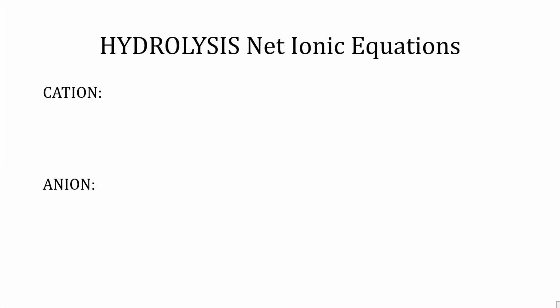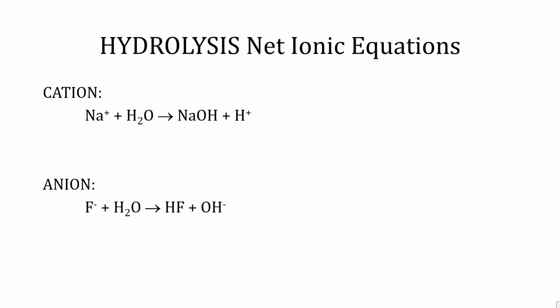The hydrolysis of each ion is as follows. When sodium ion reacts with water, it appears that sodium hydroxide and hydrogen ions are produced. When fluoride ion reacts with water, it appears that hydrofluoric acid and hydroxide ions are produced. The problem is that only the anion hydrolysis will occur because in the cation hydrolysis, the products will react with each other in reforming the original reactants, resulting in no reaction.